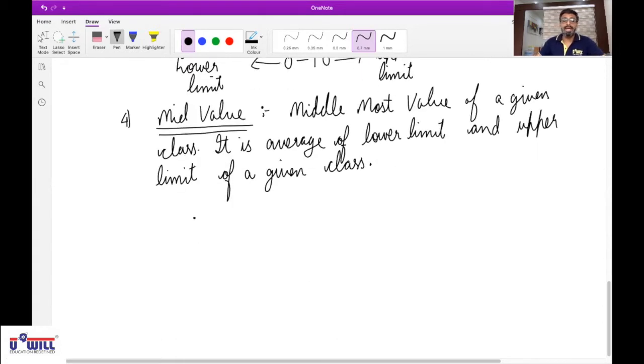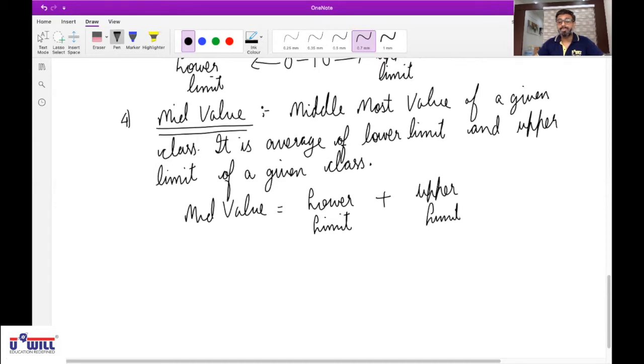Means formula is mid value is equal to lower limit plus upper limit divide by 2.